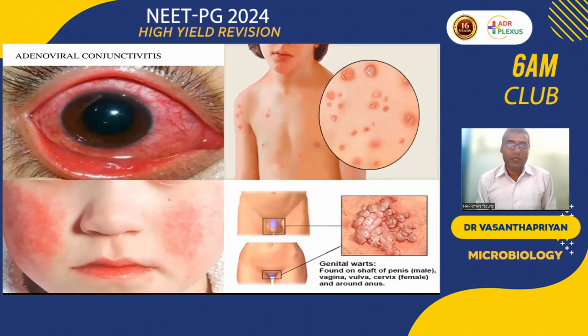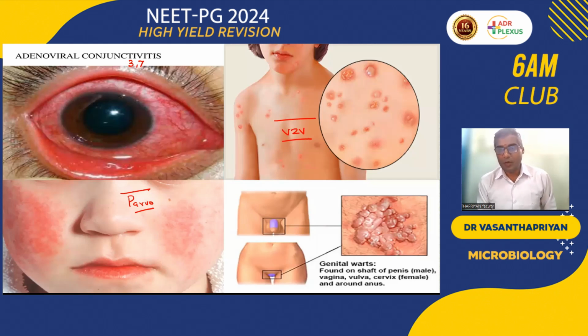Adenovirus, mainly types 3 and 7, causes conjunctivitis, called follicular conjunctivitis or swimming pool conjunctivitis. Then coming to varicella, chickenpox, varicella zoster virus, it is called a chickenpox lesion. Parvovirus is responsible for erythema infectiosum or fifth disease. The classical presentation is a slapped cheek pattern, because the rash starts on the 4th or 5th day in the face, especially in the cheeks, giving a slapped cheek pattern.